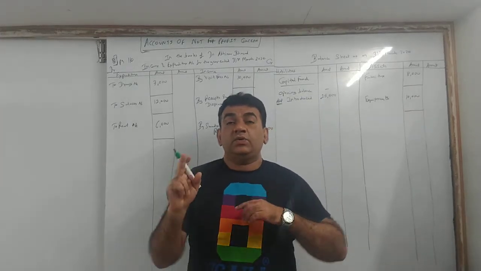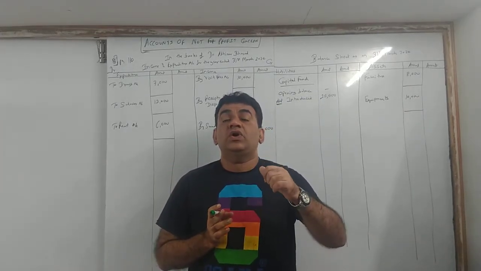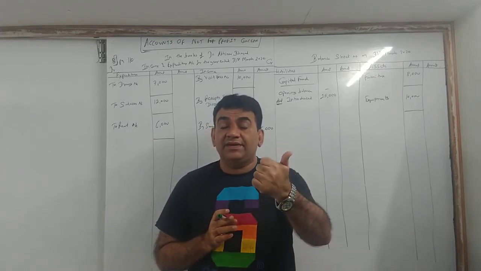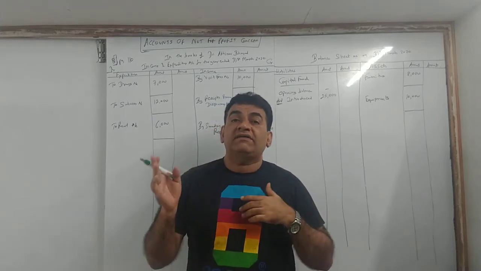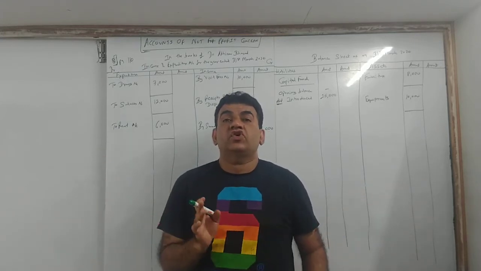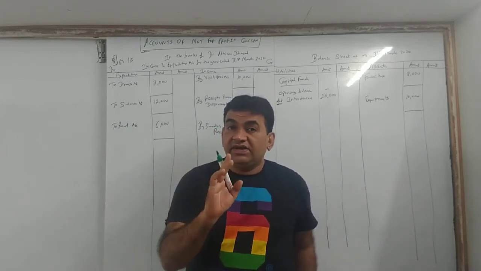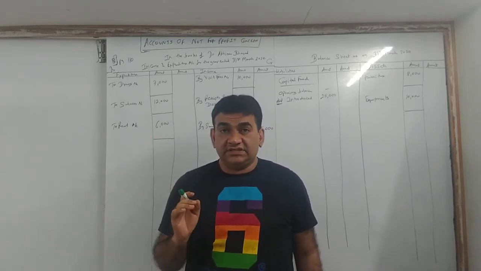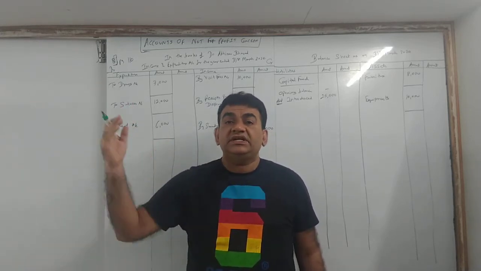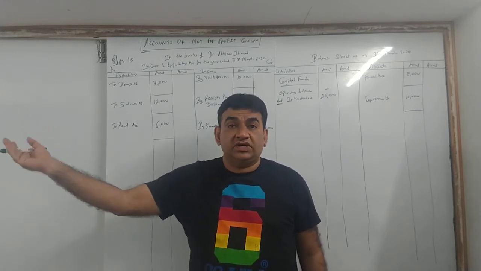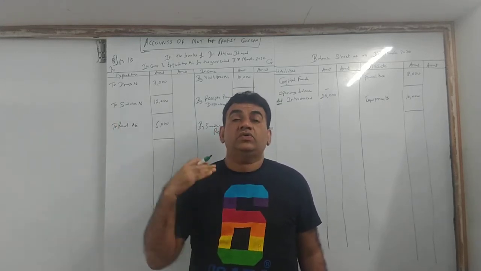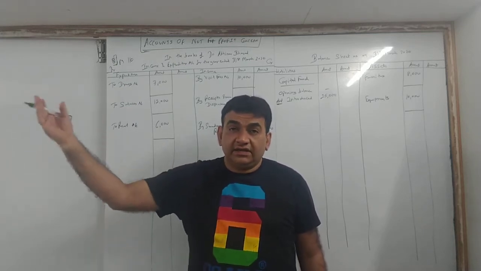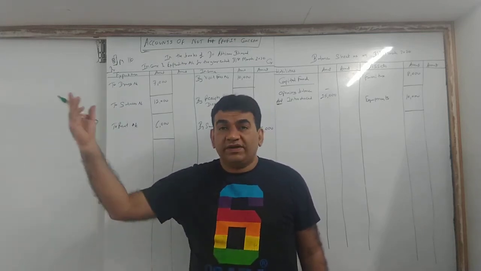Conveyance. Conveyance means nothing but local traveling. You travel by an auto, by cab, Ola, Uber, by AC bus, all that is called conveyance. Now say for example, there's an emergency. The patient cannot go to the doctor's dispensary or clinic, so you tell the doctor to come home. In case the doctor doesn't have his own vehicle, he will take a cab and come to your place. So he has to pay for that.